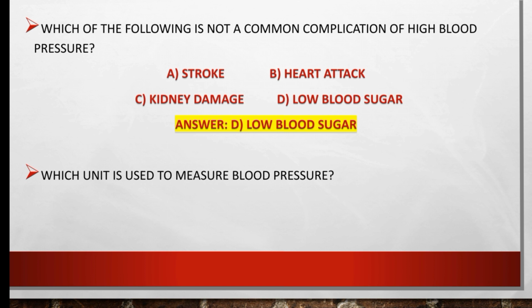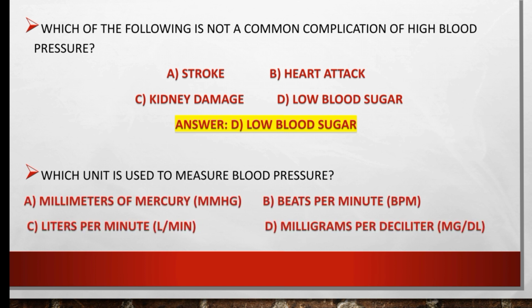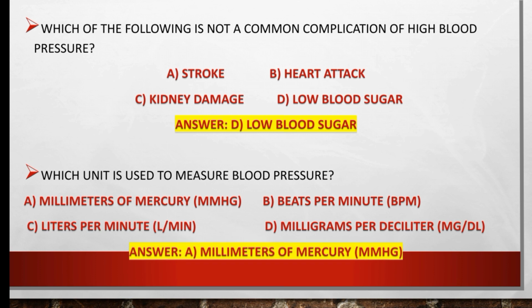Which unit is used to measure blood pressure? Millimeter of mercury, beats per minute, liter per minute, or milligrams per deciliter. So the right option is millimeter of mercury, mmHg. The right option is A.